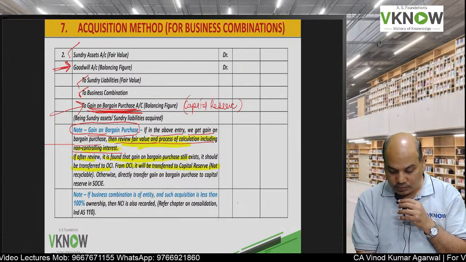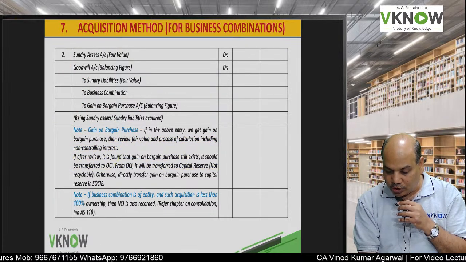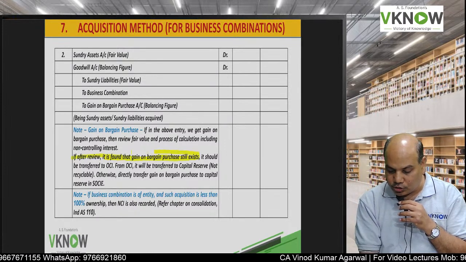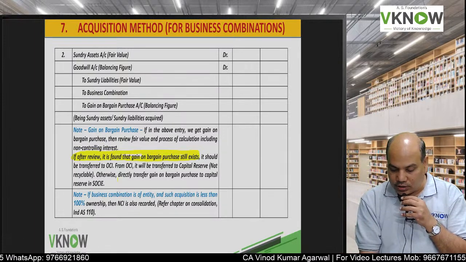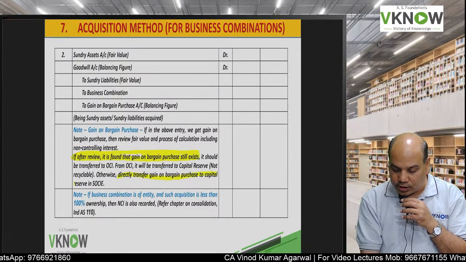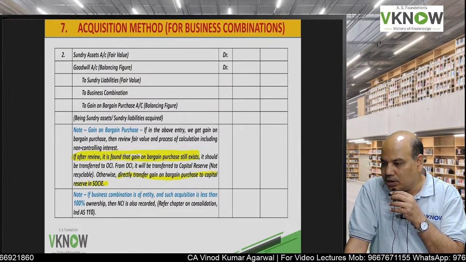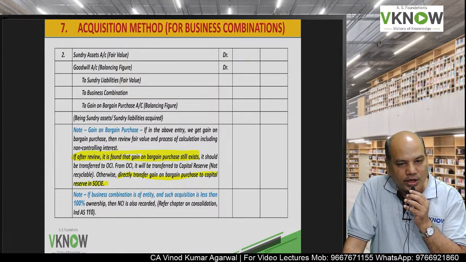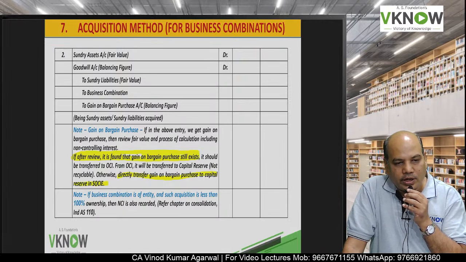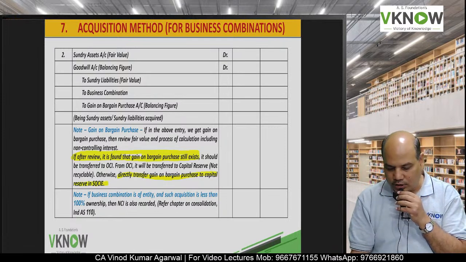But sometimes we are not able to satisfy this condition, that after review also we are not sure that it is still capital reserve. Then the answer is directly you transfer to capital reserve in SOCIE. If you think all processes have been correctly applied, then you transfer it to OCI first. Otherwise you transfer it directly to capital reserve in statement of changes in equity.